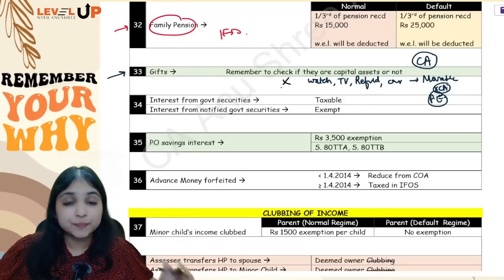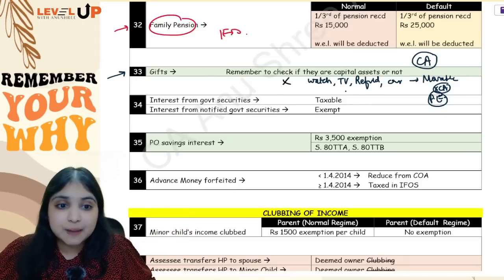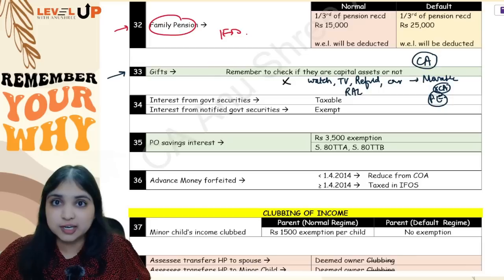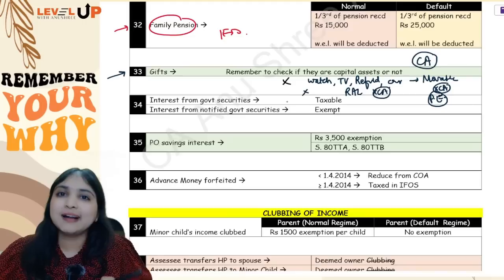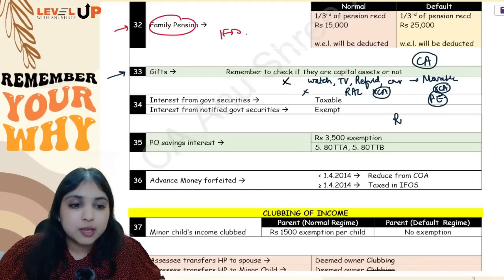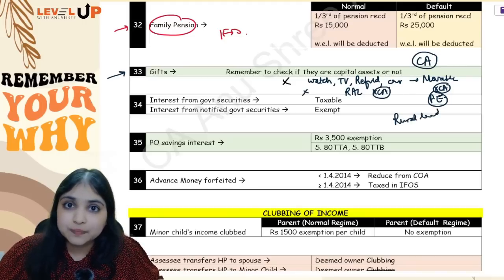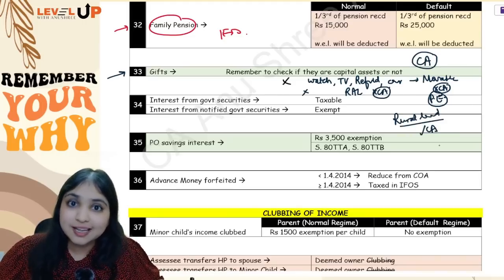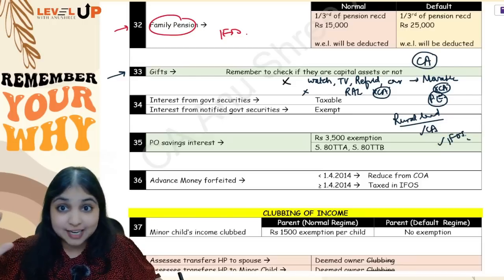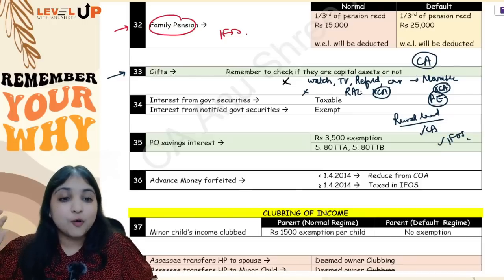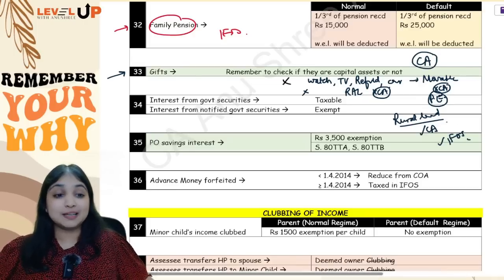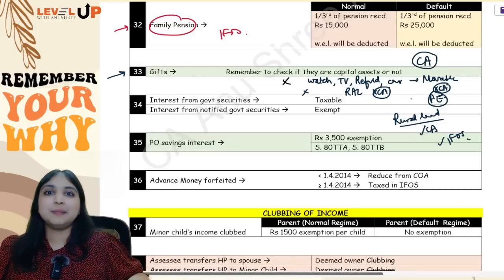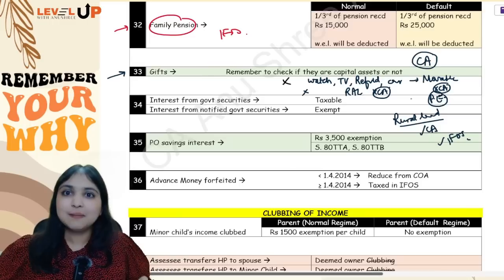Ignore, simply ignore. Similarly, if the gift happens to be a rural agricultural land, it is not a capital asset. So if it is not a capital asset, you will not tax it under IFOS. But be careful, if the question says rural land is a capital asset, this will get taxed under IFOS. So stay very vigilant over here. Only if it is rural agricultural land, only then you will say it is not a capital asset. If it is rural land, it is a capital asset. And if it is a capital asset, welcome to IFOS.